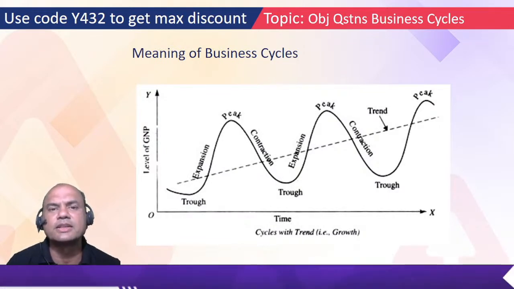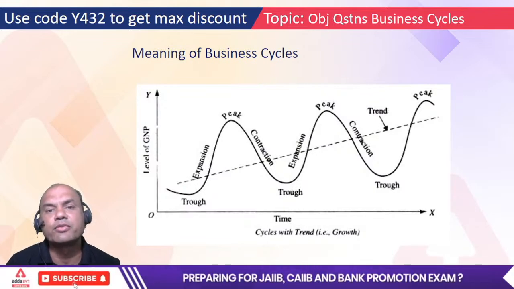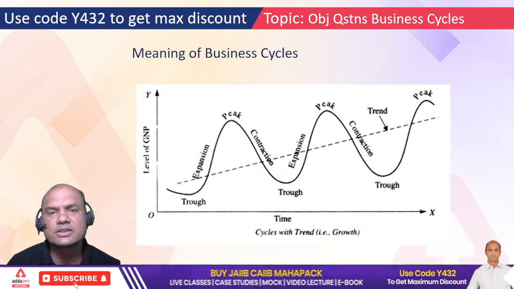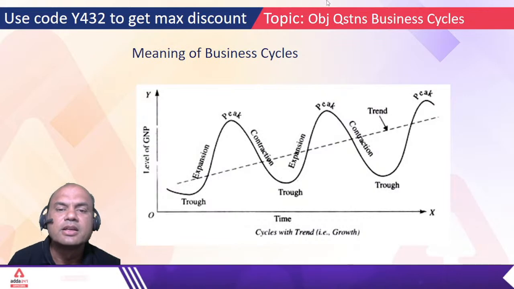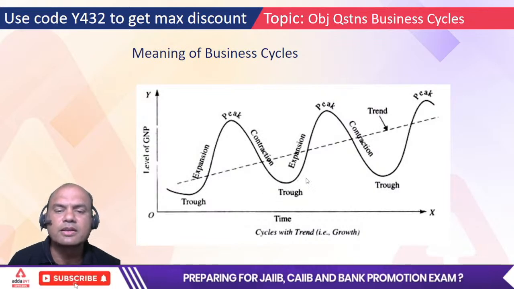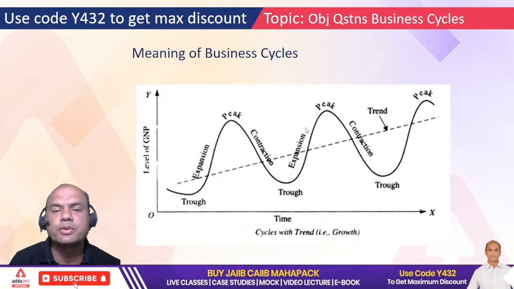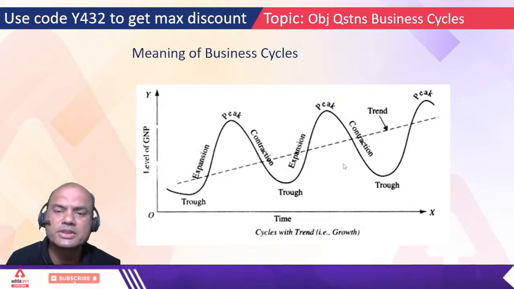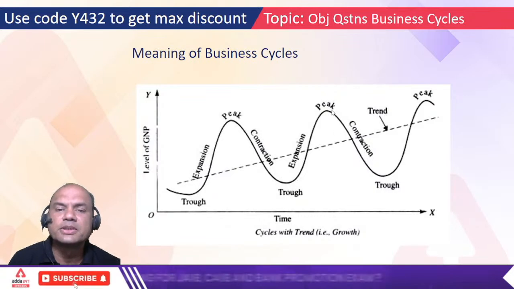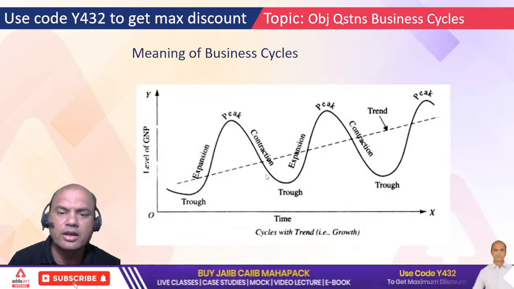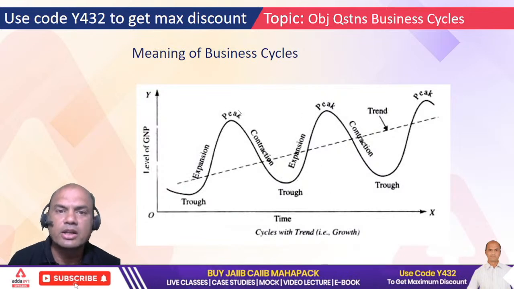Nothing is happening. Then sometimes we feel very up. Yes, everything is positive for me. All these things are similar to that of the business cycles. Even in business, we have the same thing. Sometimes we are totally down, nothing is happening. Then sometimes we are totally up, everything is positive for us. Same thing happens in business and life. So business cycles are a combination of 4 phases basically. What are the 4 types?